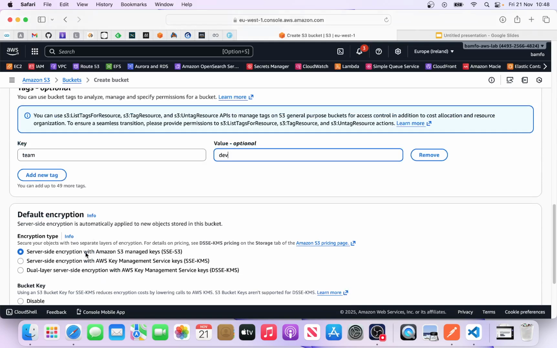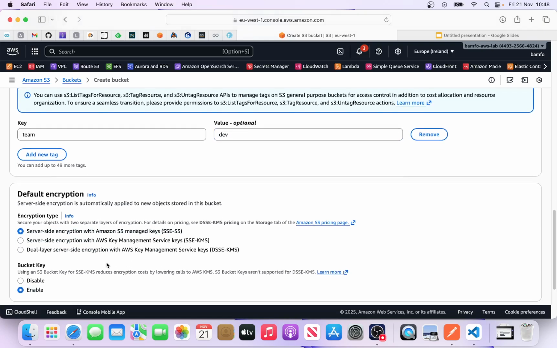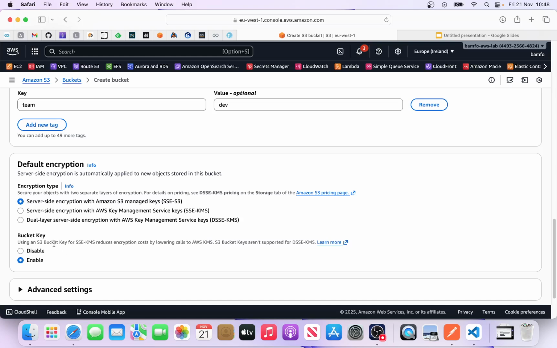And then default encryption. By default, this will be encrypted at rest. For example, if you lose your data, whoever gets access to it will not be able to read it because the data is encrypted. Okay, let's pick this as default SSE-S3. And then again, the bucket key, we can also enable it. This is the actual object. So remember, the key is the name of the object you're going to put in the bucket.